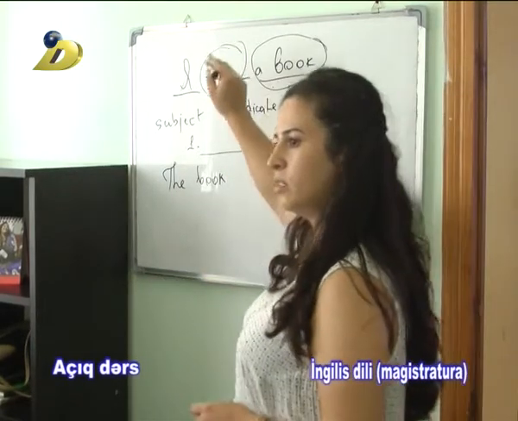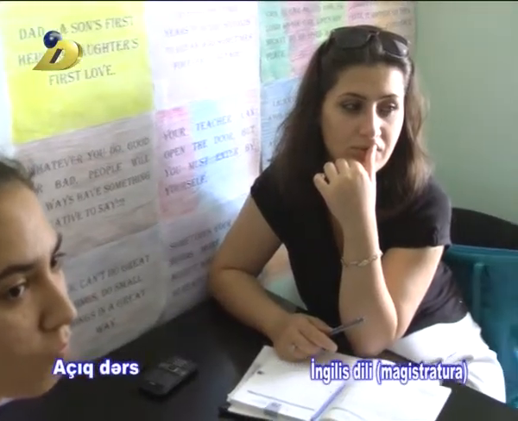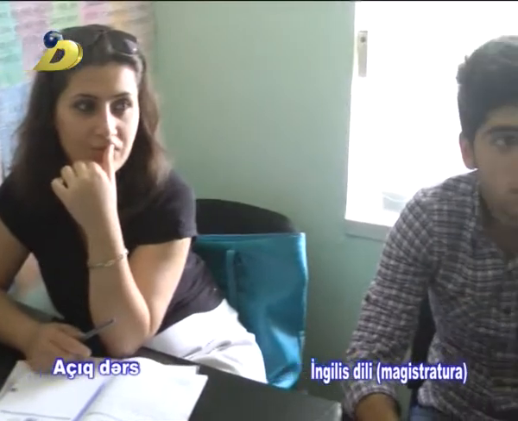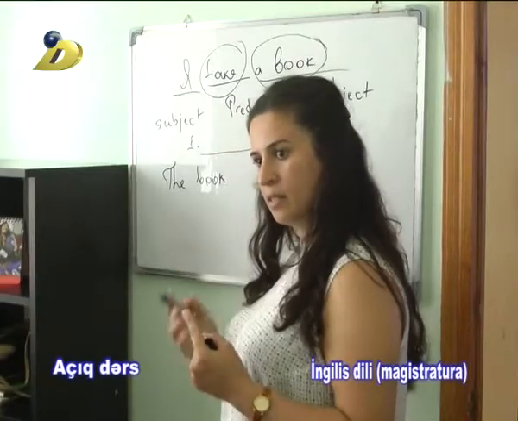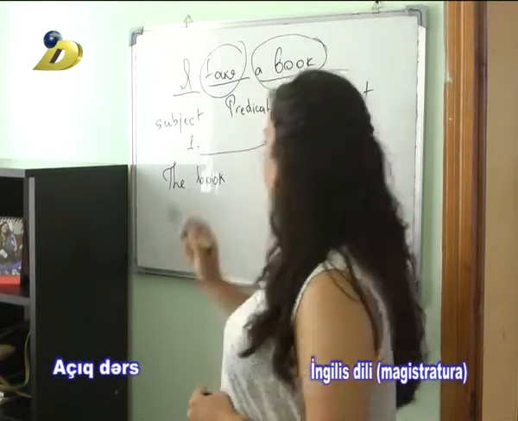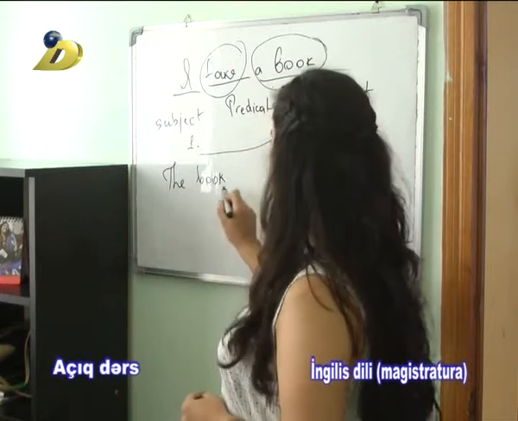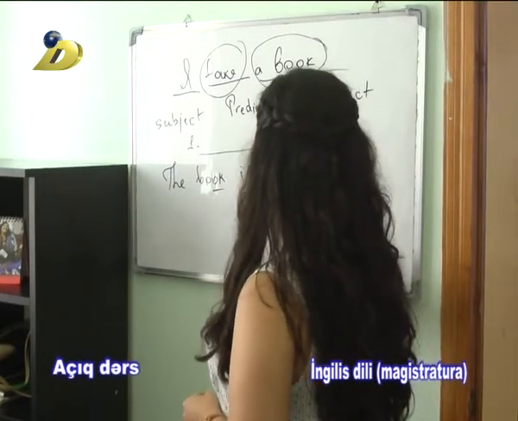In what form is it? In present simple. In the present simple, to be has the forms am, is, are. The book, why is? It is singular. The book is taken.